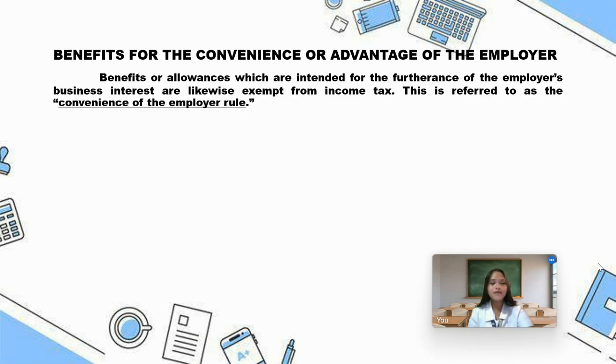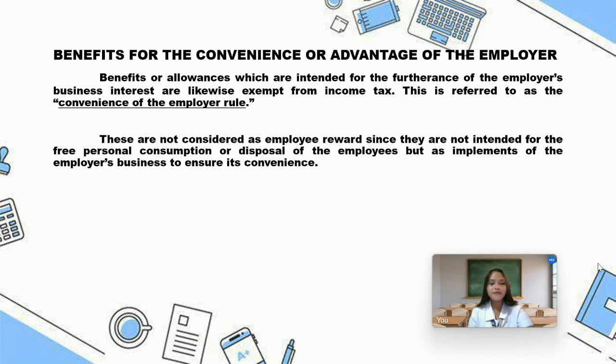Benefits for the convenience or advantage of the employer. The convenience of the employer rule regulates the income tax of employees working for employers outside their states. It is likewise exempt from income tax. Moreover, these benefits are not considered employees' rewards since they are not intended for free personal consumption or disposal of the employees, but as implements of the employer's business to ensure its convenience.